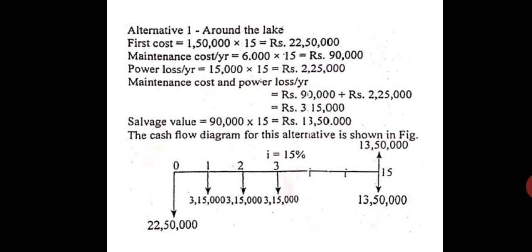I think the bottom one is wrong. The arrow should not be at the bottom. The arrow should be only on the top, 13,50,000 rupees. The bottom arrow is 3,15,000 only. Okay, this is the mistake here, sorry.